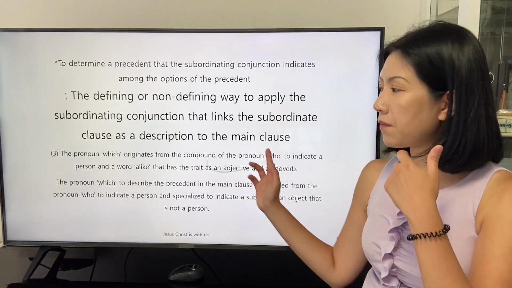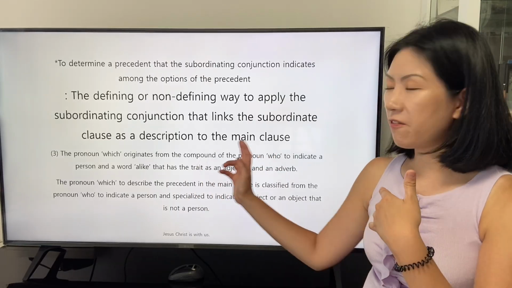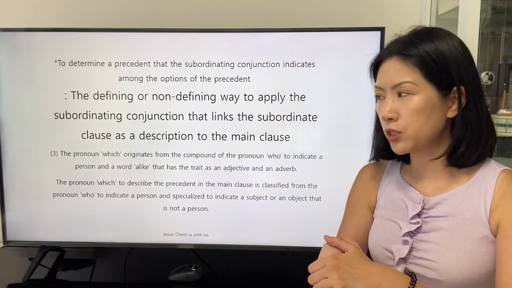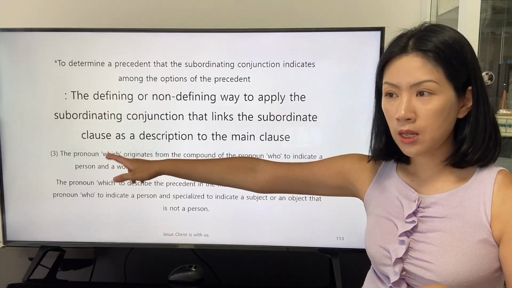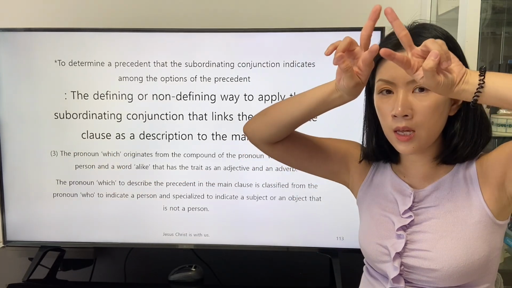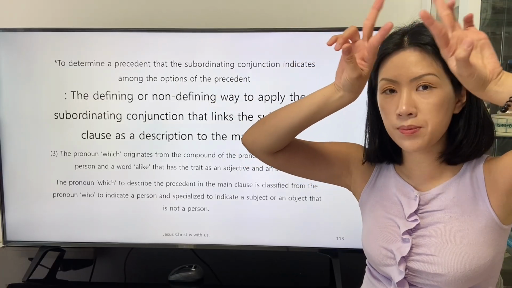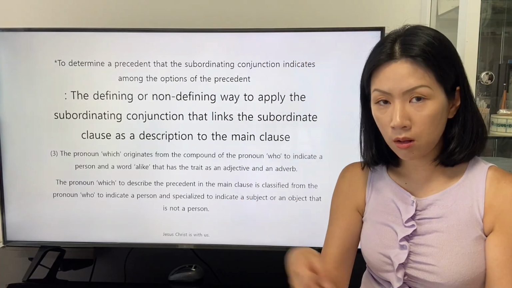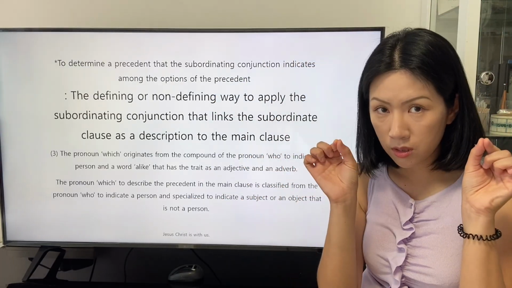This is the first phrase; the first paragraph is about the origin of the word which, that the pronoun who and the descriptive word alike are compounded, mixed.